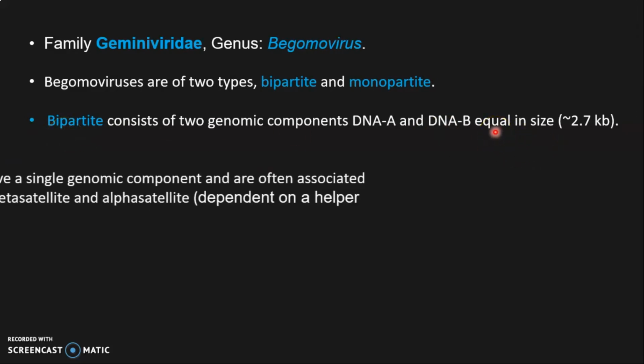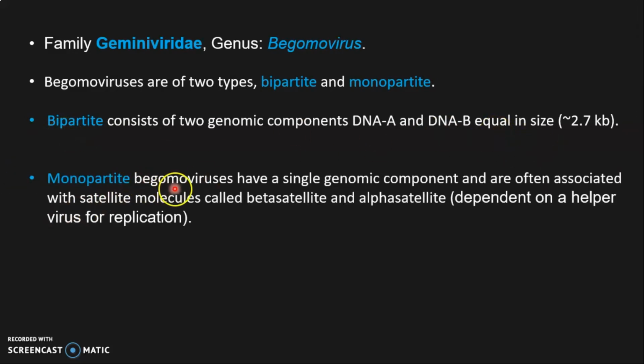And monopartite Begomoviruses have just a single genomic component. Along with the single genomic component, sometimes satellite molecules are also present, and those satellite molecules are known as beta satellites and alpha satellites.